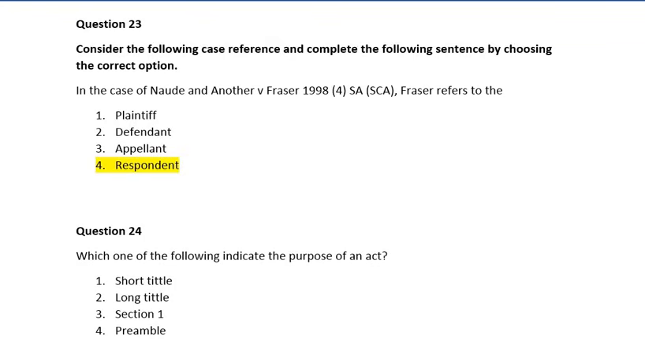Question 24. Which one of the following indicates the purpose of an act? Number 1, short title, number 2, long title, number 3, section 1, number 4, preamble. So guys, the correct answer is number 2, which is the long title.